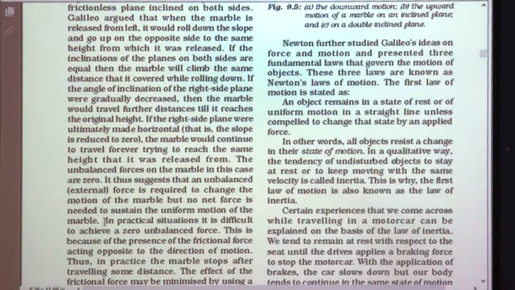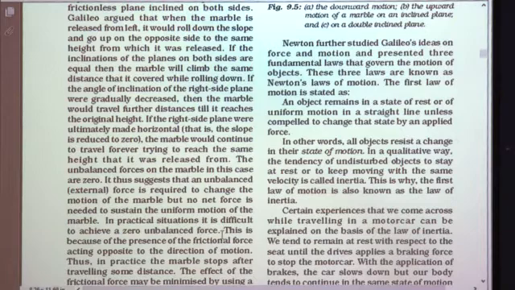Okay, so we have discussed that an unbalanced force is required for changing the state of motion, means for moving the object we require an unbalanced force, but no net force is required for sustaining the uniform motion of the marble. So if net force is 0, then also the marble moves in uniform motion.